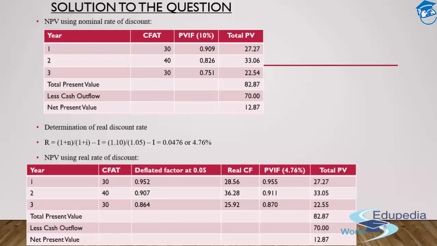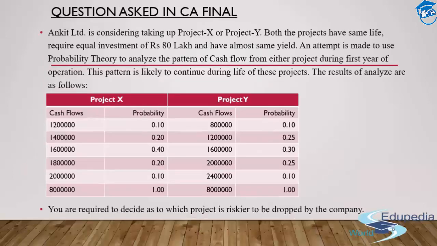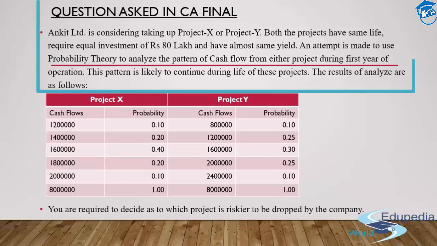Perfect, guys. Let's move ahead with the next question. This question was again asked in the CA final examination, and it says Ankit Limited is considering taking up a project X and project Y. They need to consider one, project X or project Y. Both the projects have the same life. They require an initial equal investment of 80 lakh rupees and have almost the same yield.